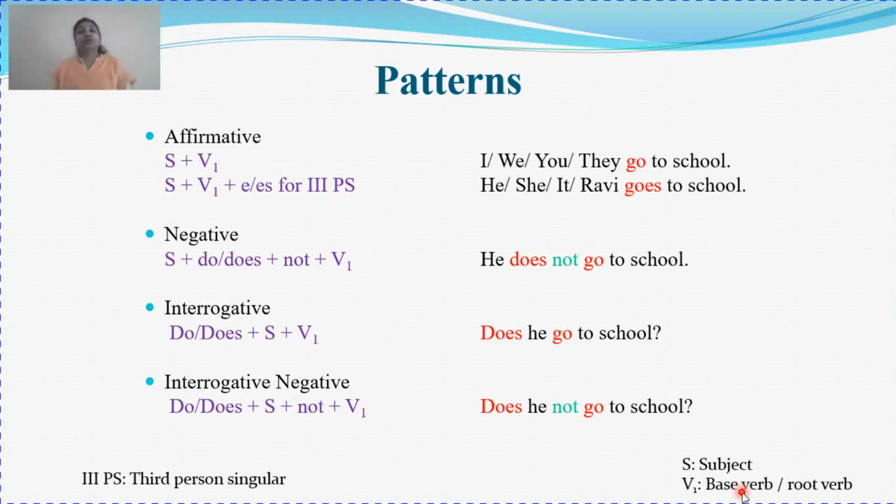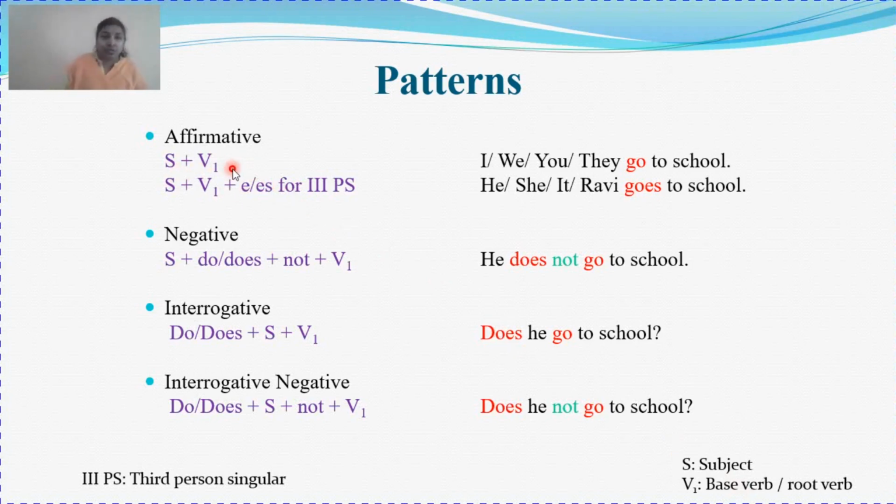Here I have used the verb go in all the 12 sentences. So whenever we are going to study different patterns of different tenses, you will see the use of the word go. I have used one particular verb in all the 12 sentences, so that it's very clear for you how the same verb can be used in different tenses. So V1 is nothing but your base verb, root verb or main verb, always used in present form. So subject plus verb, first form.